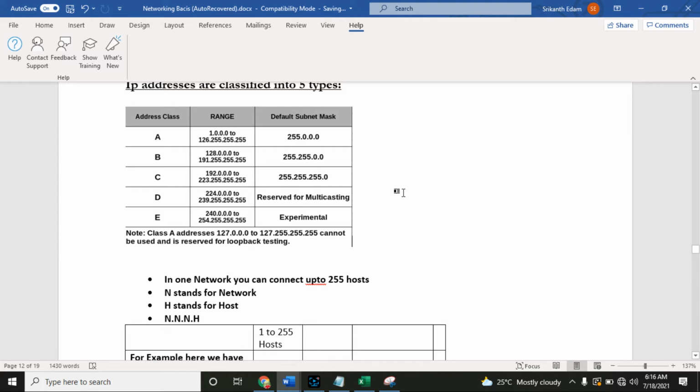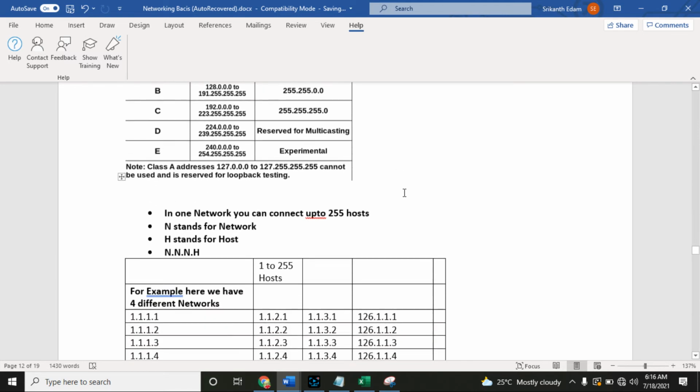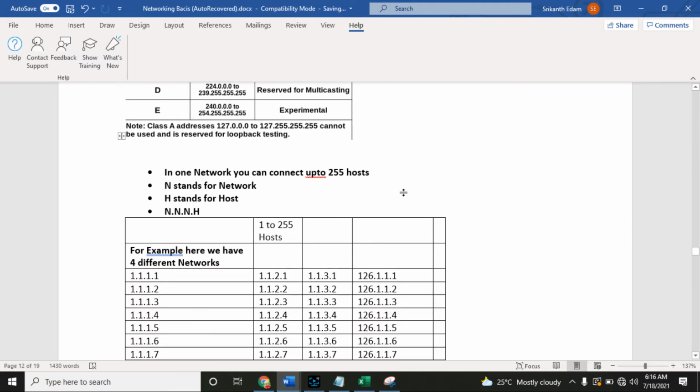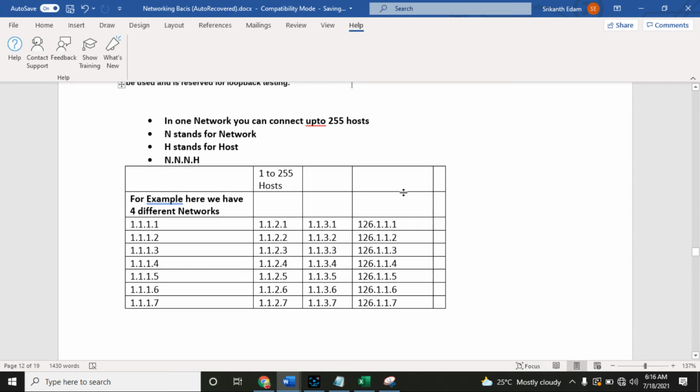For example, if you want to test whether your network card is working or not, then we use the 127 IP address. So what exactly is network and what is host in this IP address? Here I have given one example.